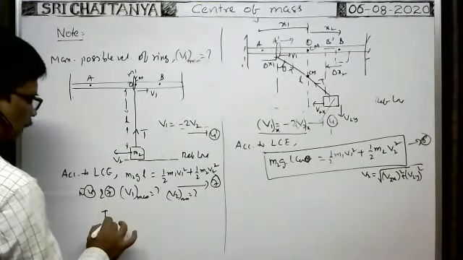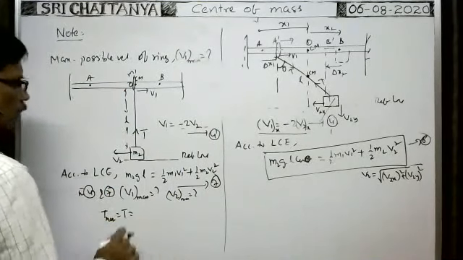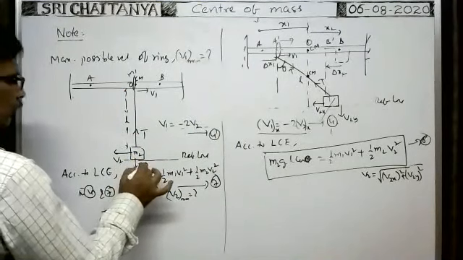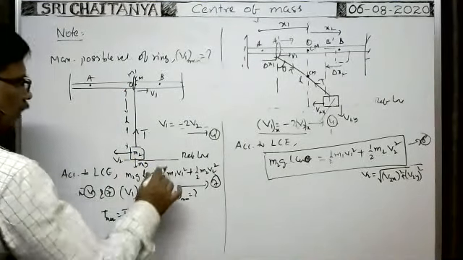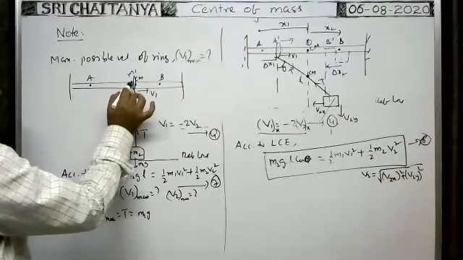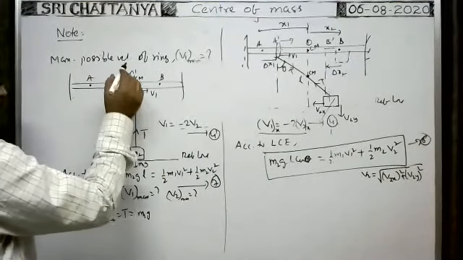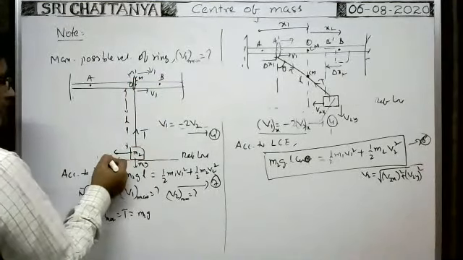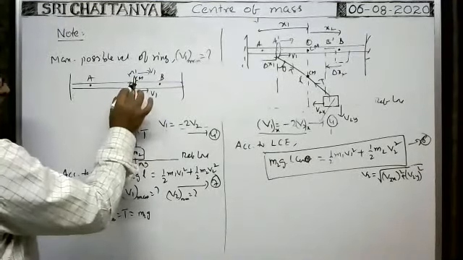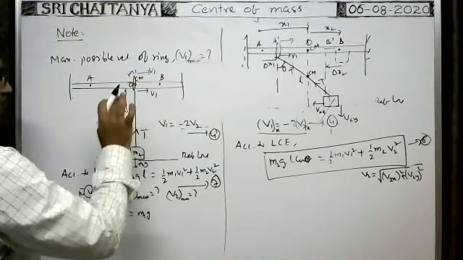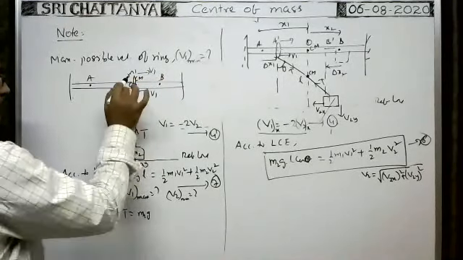The tension in the string is maximum, that is T. You see, the weight mg acts vertically downward, so the weight is M2 g there. As the block moves like this about this fixed point, the velocity of the ring is in this direction and the velocity of the block in this direction. So with respect to the ring, what is the velocity of the block? V2 minus of minus V1, that is the relative velocity of the block with respect to the ring.